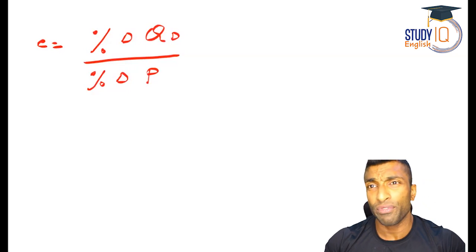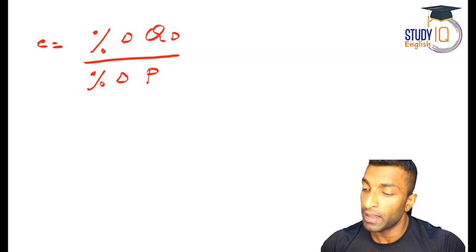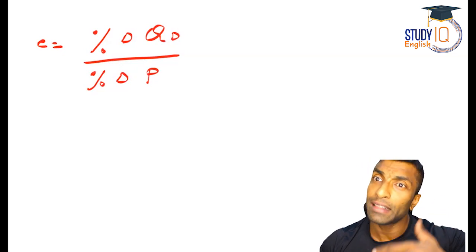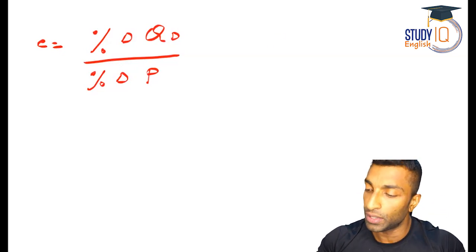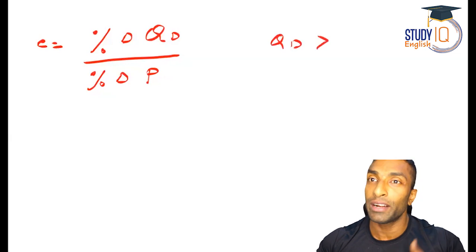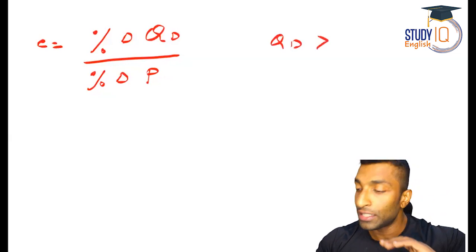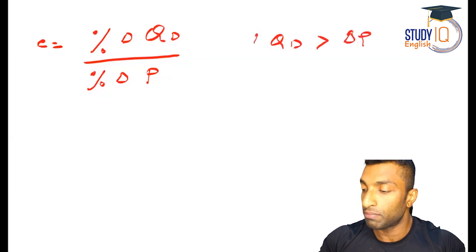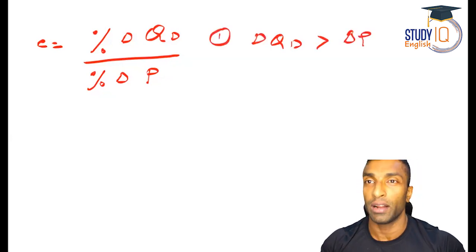Now we have different scenarios you will get. If the quantity demanded changes more than the change in price, I'll just show you this situation. Quantity demanded will change more than the change in price, right? So let me mark this situation as 1.